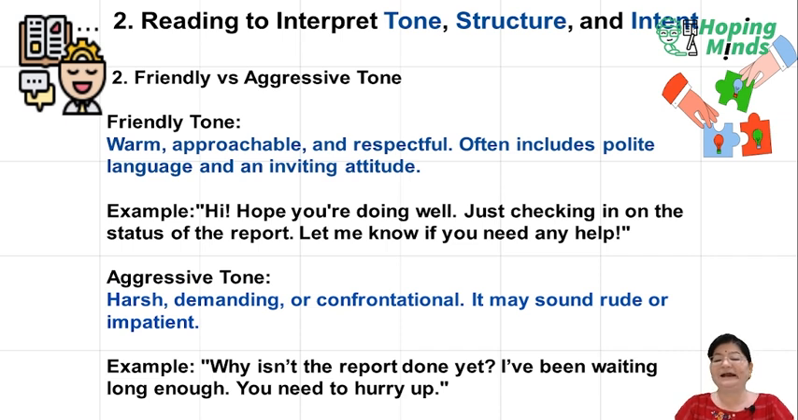So, understanding the topic completely, different tones. Friendly tone means being friendly, being approachable, being respectful, being polite. Your language should be calm and you should be inviting. Your attitude should be very soft. Aggressive tone is harsh, it's demanding, it's confrontational, the behavior is very rude, and it sounds impatient.